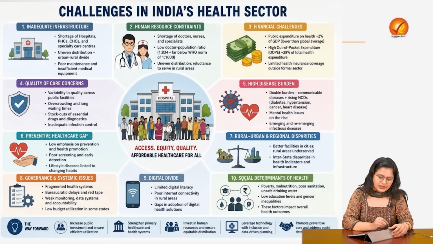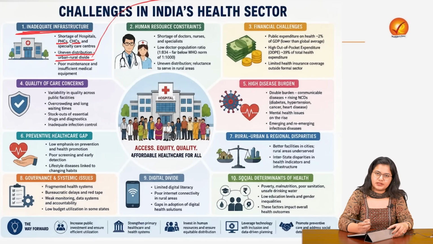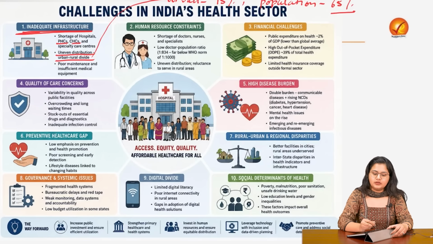First is that of inadequate infrastructure. So when it comes to the primary health care, the community health centers or the primary health centers, there is uneven distribution within the urban and the rural areas. So what is the distribution? The urban areas have almost 75% of our healthcare resources or healthcare infrastructure, whereas the rural areas still have about 65% of the population. So such less amount of infrastructure dealing with a higher amount of disease burden, this is the issue we are facing.